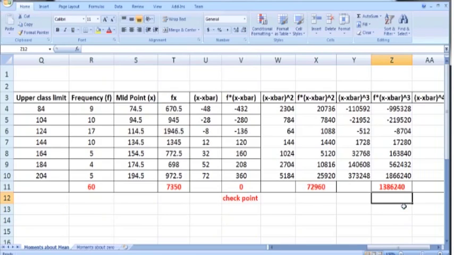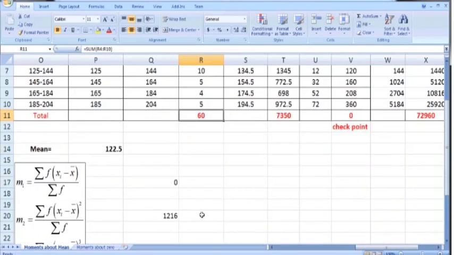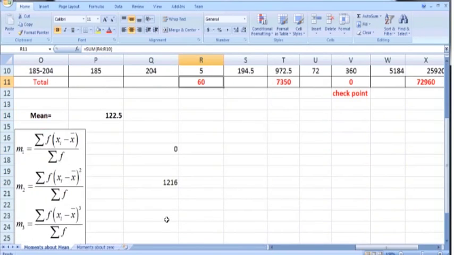So once we have summation f into (x minus x bar) whole cubed, we will divide this sum with summation f to get the third central moment. So here I am going to calculate it.